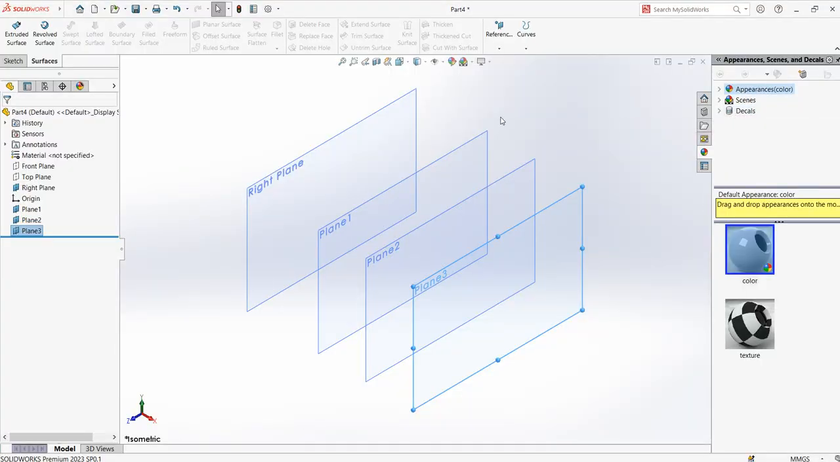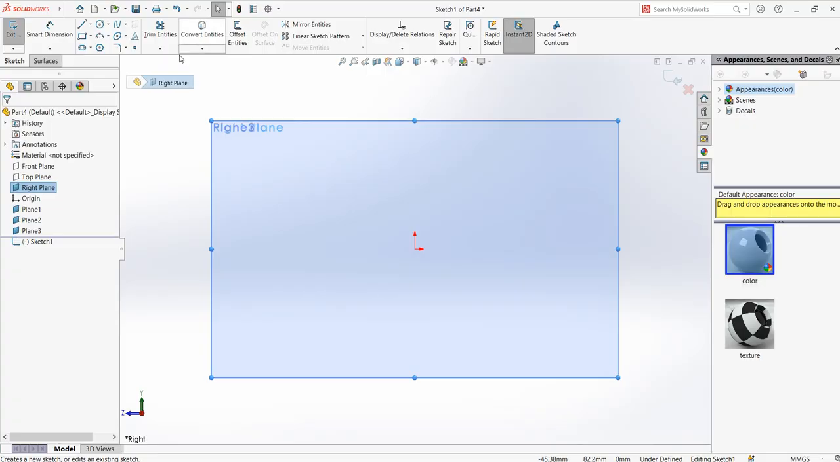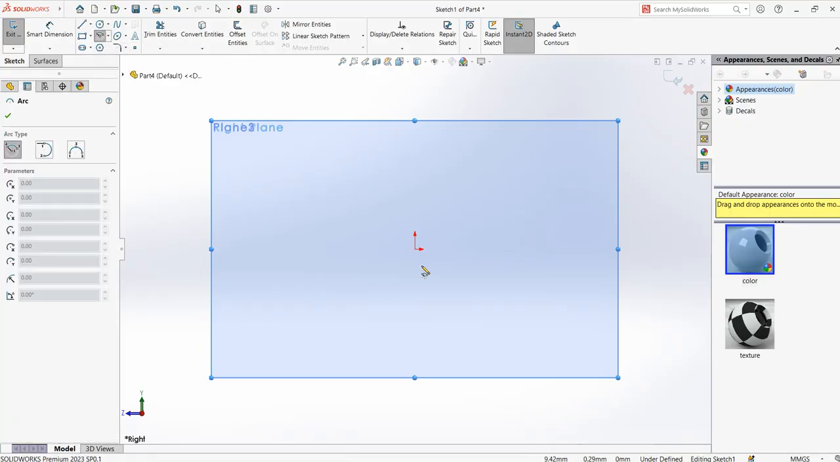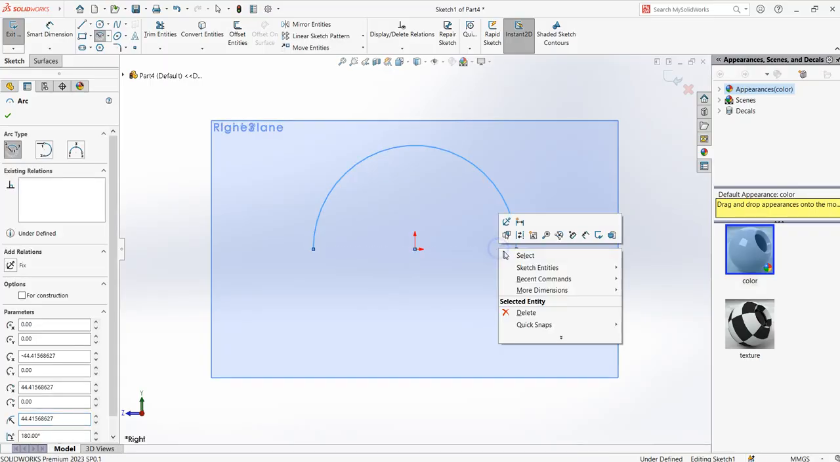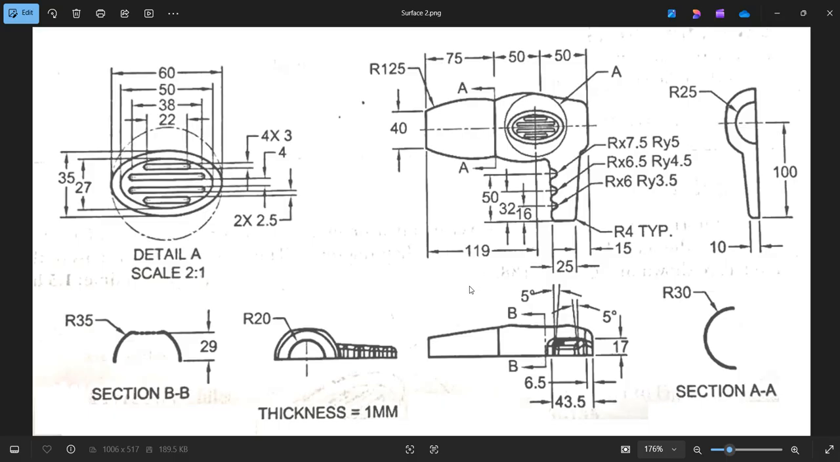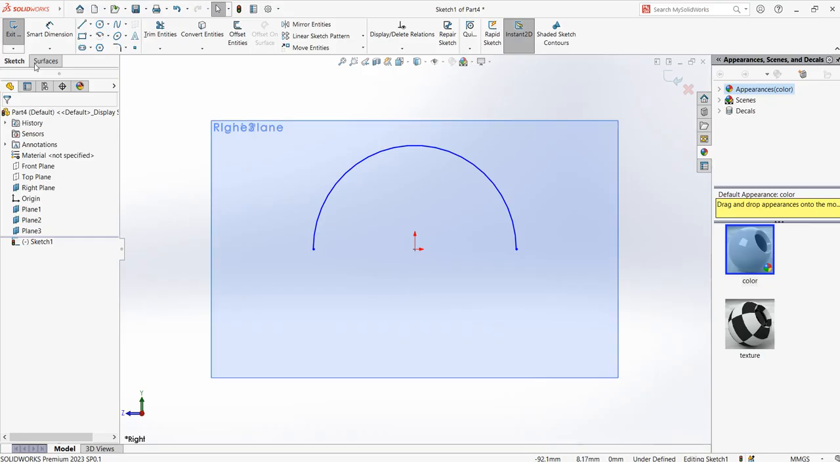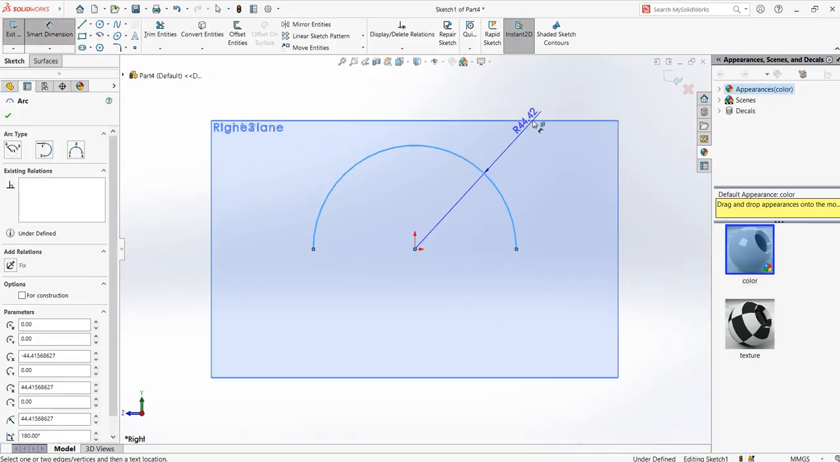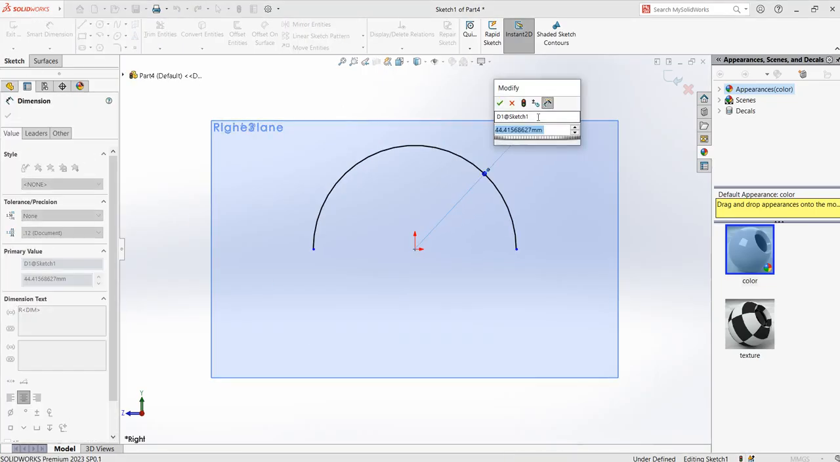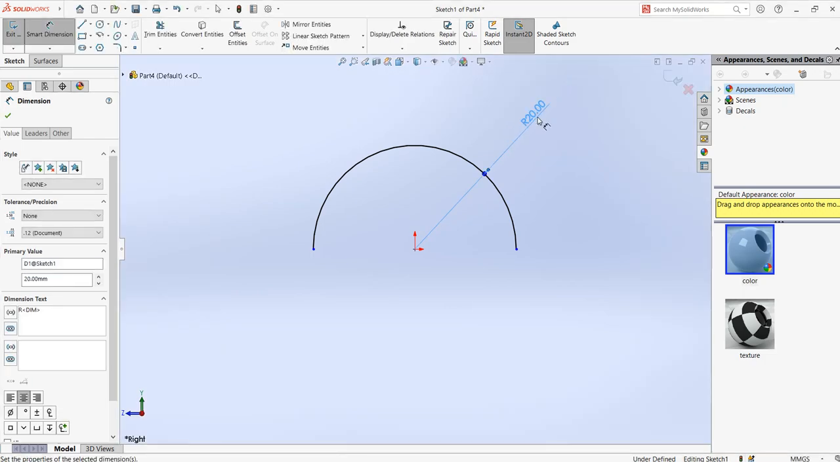Let us create these arcs starting from your right plane. Click on right plane, click on new sketch. You can choose center point arc, then click on the center and make sure it's horizontal, and all the way make an arc. Our first arc, as we said, is 20 radius. So I can just go here, smart dimension, 20 radius.